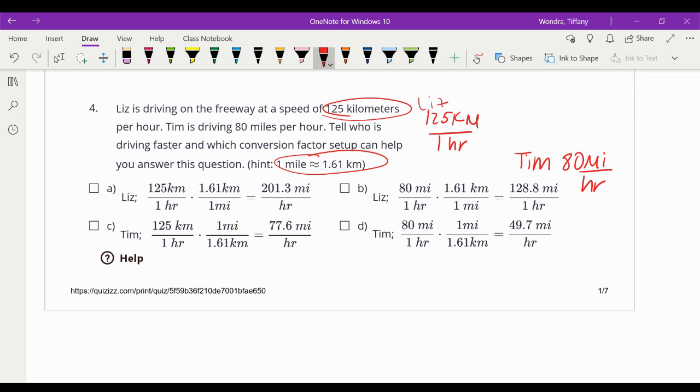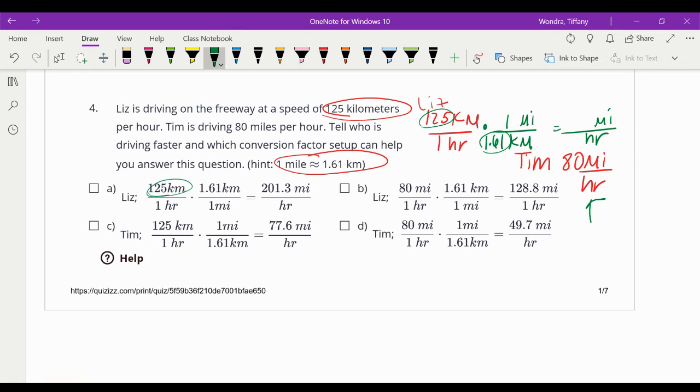So if you changed kilometers to miles per hour, you'd need kilometers in the denominator and miles in the numerator, because you'd want to get left with miles per hour to see is that faster than 80 miles per hour. Well, you'd use this conversion factor, 1.61 kilometers in 1 mile. Okay, so I kind of looked to see, okay, is there one like this? And so then what we would need to do is divide 125 by 1.61. Is there one that started with 125 kilometers?